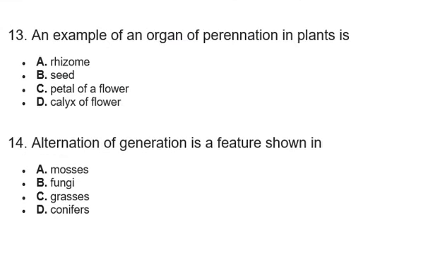So question number 13, an example of an organ of perennation in plant is... Now, what is perennation? That's the first question we should ask ourselves. Perennation means the ability of a plant to survive through certain conditions such as drought and storm.